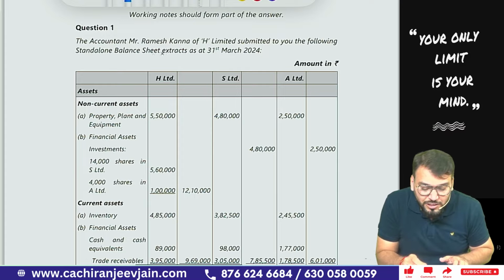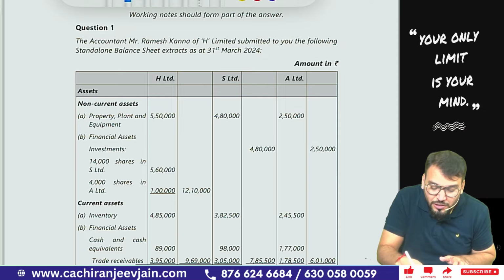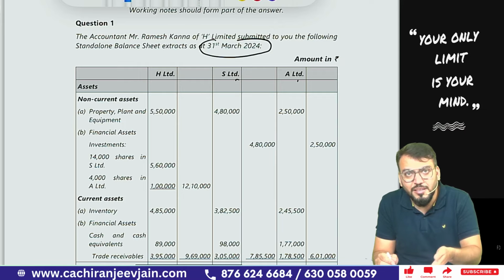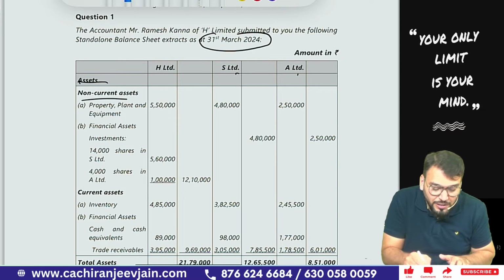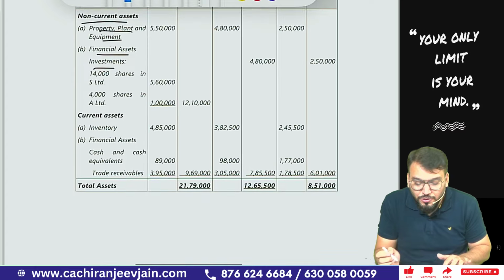The accountant Mr. Ramesh Khanna of H Limited submitted to you the following standalone balance sheet extract as at 31st March 2024. The balance sheet date is what? 31st March 2024. Then H Limited, S Limited, A Limited, from the names it is understood it is a question of holding, subsidiary and associate. They have given non-current assets, property, plant, equipment, financial asset, investment. You can see H Limited has invested in 14,000 shares in S Limited. Correct? And H Limited also invested in 4,000 shares of A Limited. Now you can find out the holding ratio.